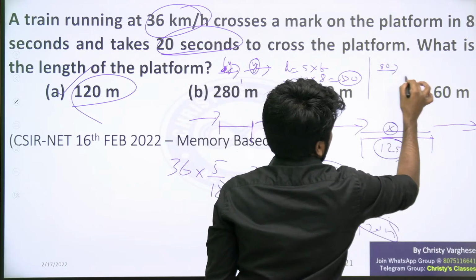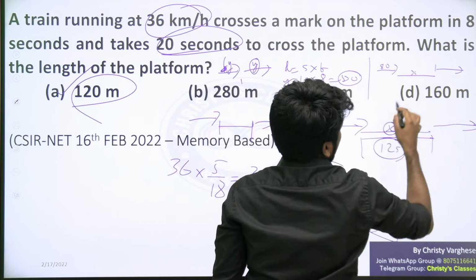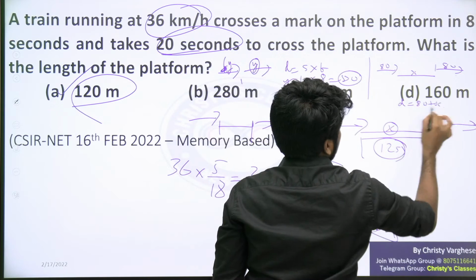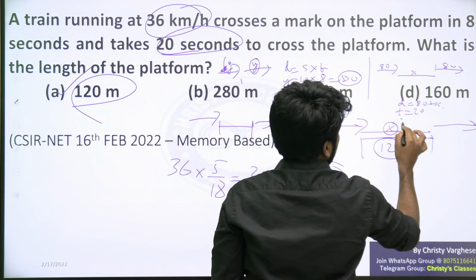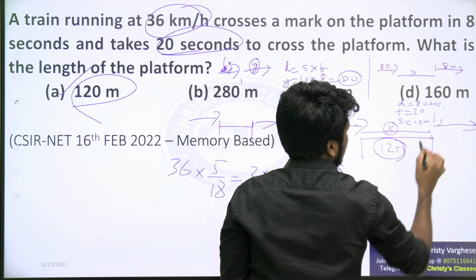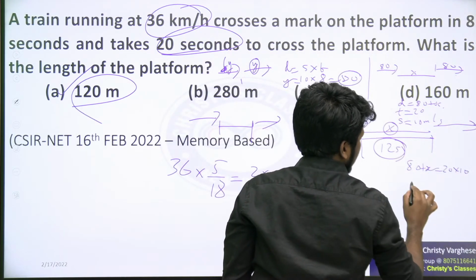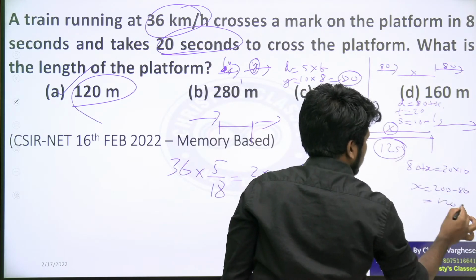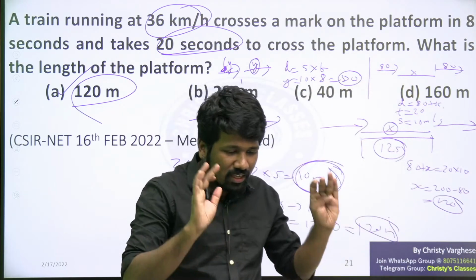80 long train is covering a platform of length x meter. So total length to be traveled is 80 plus x. Distance to be traveled is 80 plus x. And time taken, question says it is 20 seconds. And speed is not changing, platform is not moving, only train is moving at 10 meter per second. Now distance equal to 80 plus x is equal to 20 into 10. That is x is equal to 200 minus 80, 120. So this is the longer way, but this may be easy to understand. Yeah, briefly only I mentioned.